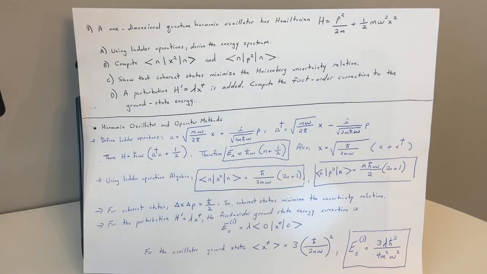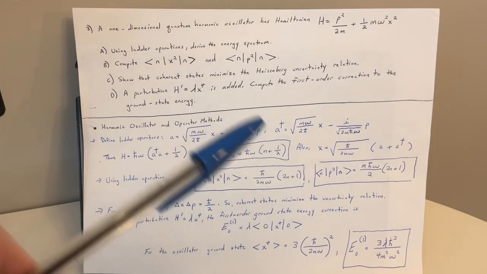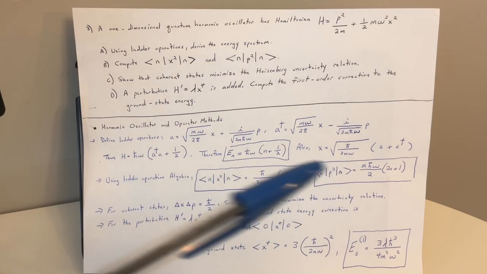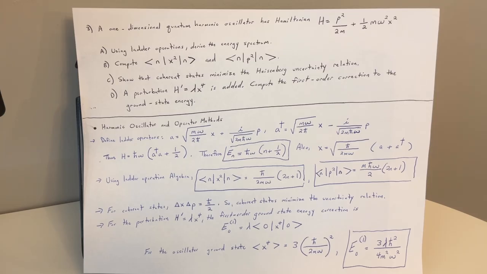And here we have the second component of what we want to compute: bra n p squared ket n equals m h bar omega over 2 times the quantity 2n plus 1.